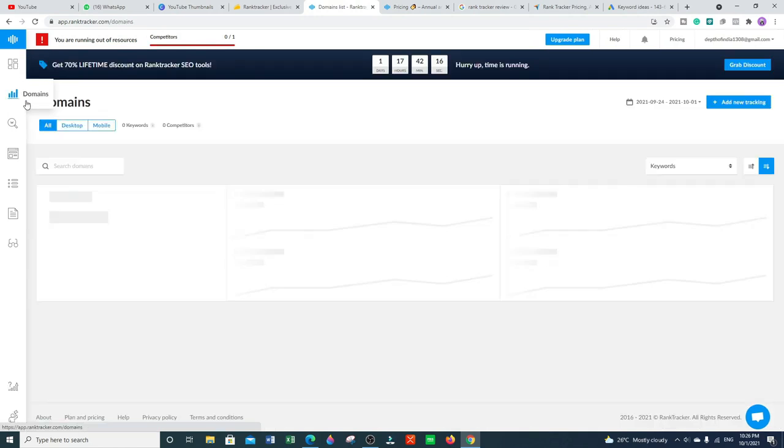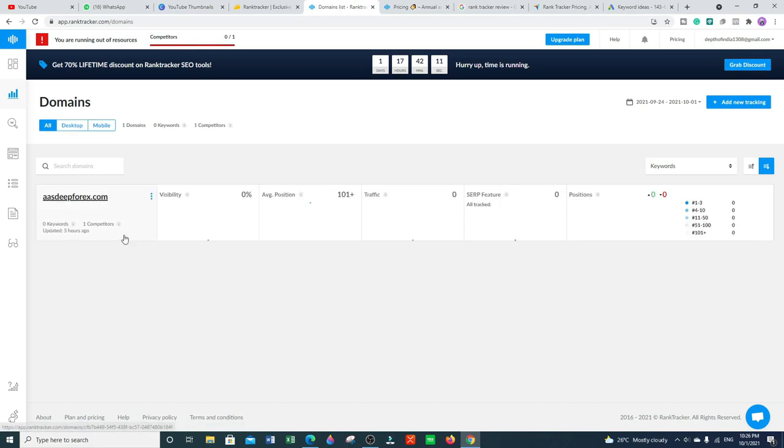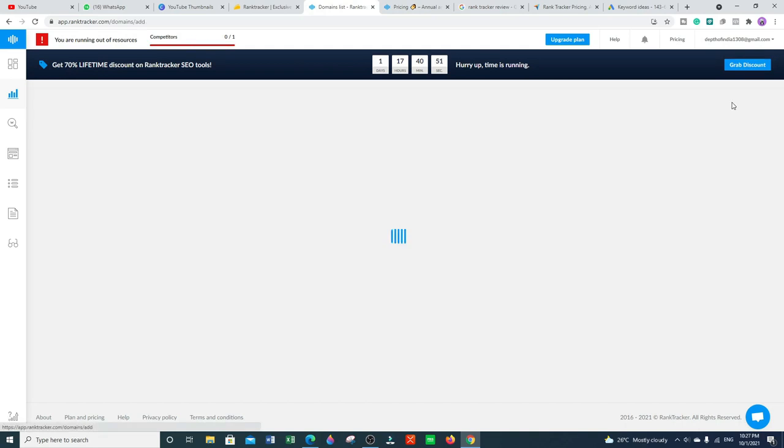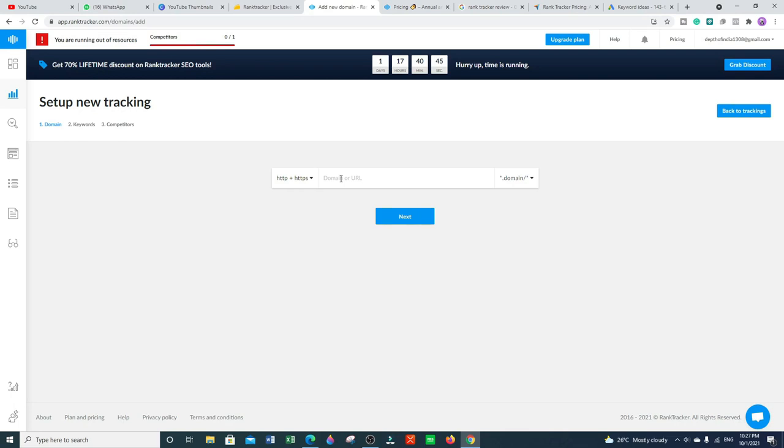First of all, we'll go with domains. I have added my domain here, which is asdeepforex.com. Average position 101 plus, traffic 0, SERP features all tracked, position, and many things you can see. If you want to add your domain here, you have to go to add new tracking, put your domain here, click on next, and after that enter your competitor. Now you will be able to analyze your competitor.